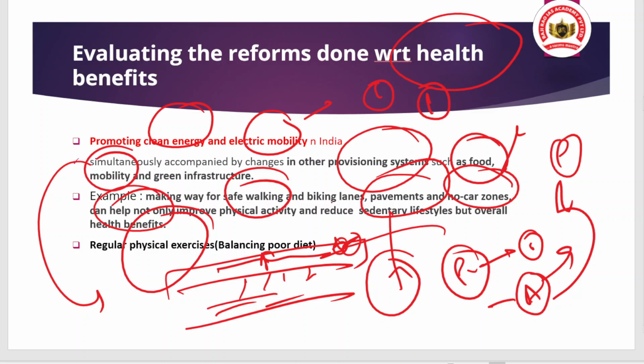Okay, and here when we talk about regular physical exercise, there is a need to have a balanced diet. Balanced diet in the sense, like if you are eating fast food, but you are not doing any physical exercise, you are basically having a sedentary lifestyle.